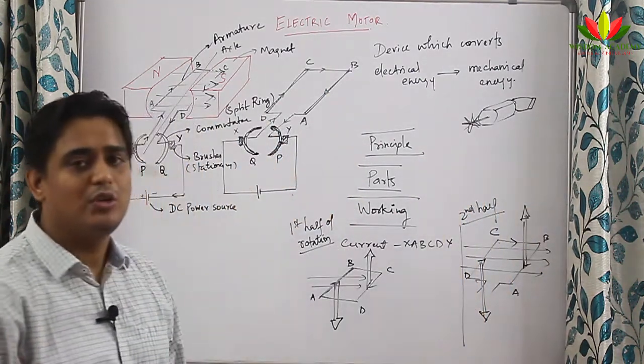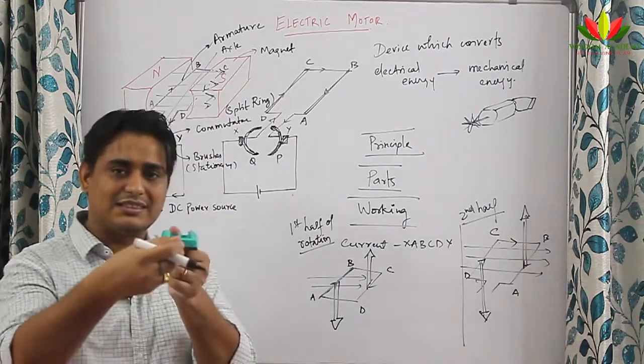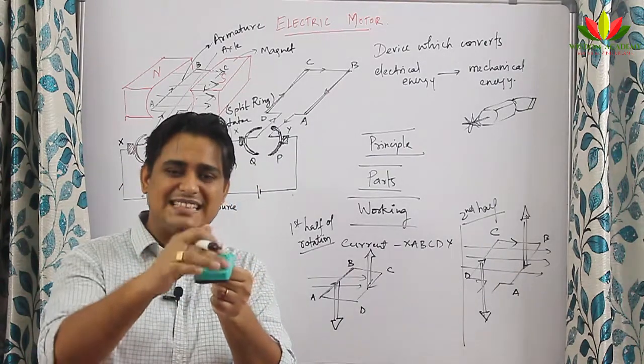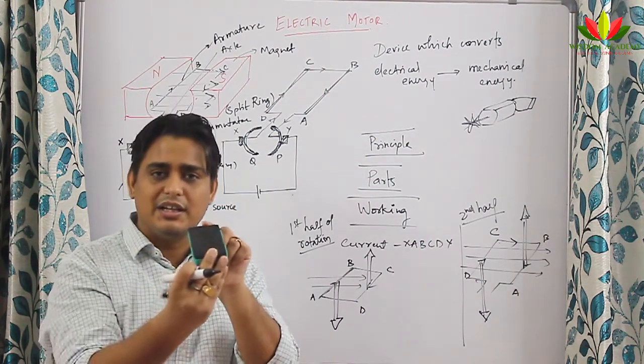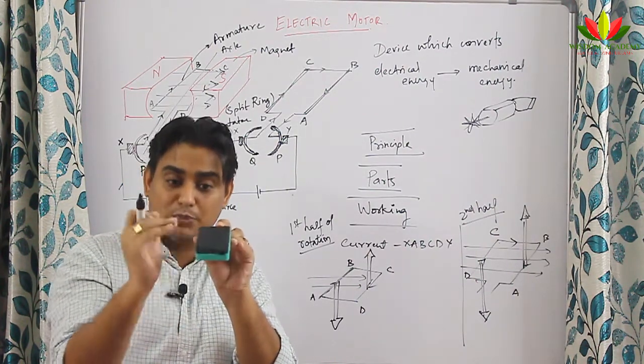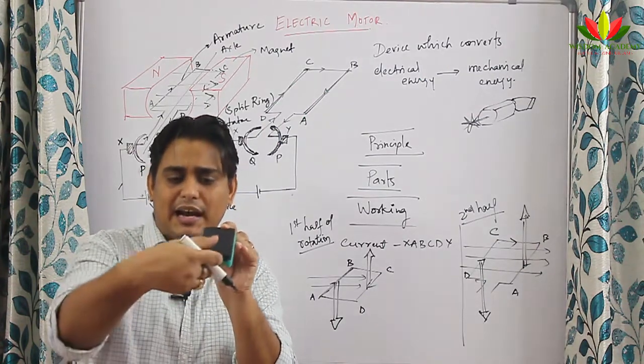So what we came to know is that this was the armature A, B, C and D. After half rotation, AB came here, CD came here. CD was acted upon by an upward force up to here. Suddenly when it reaches this point, it is acted upon by a downward force.